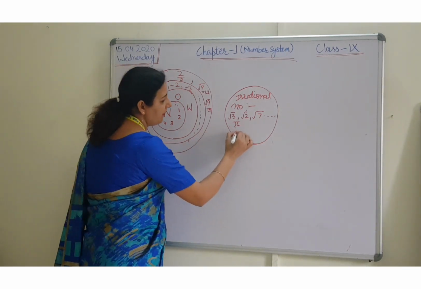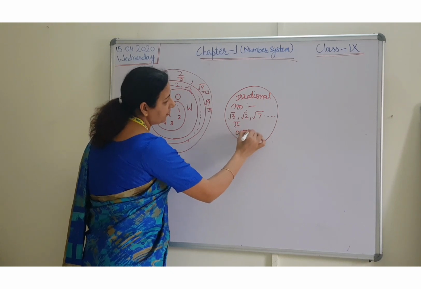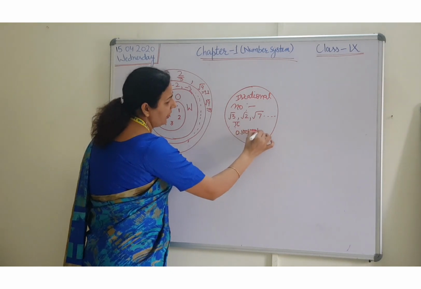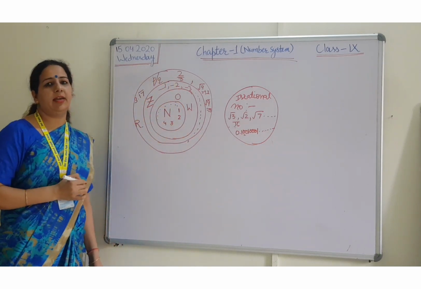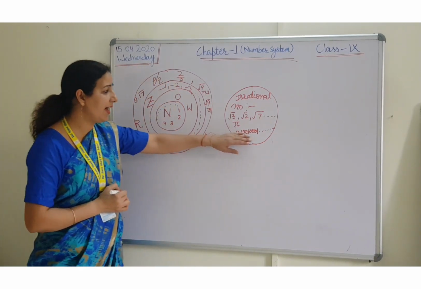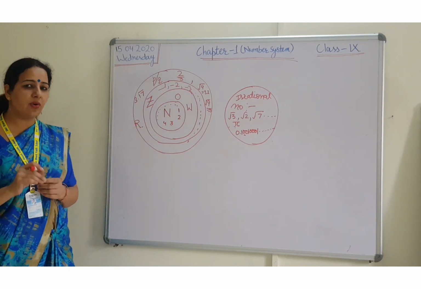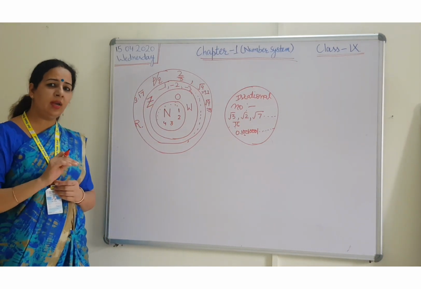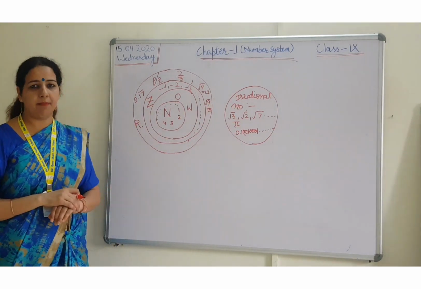And the next example is 0.1001000100001 and so on. Non-terminating, non-repeating. Every time we are adding one more zero in the sequence. That's why these numbers are non-terminating and non-repeating. These are also irrational numbers.